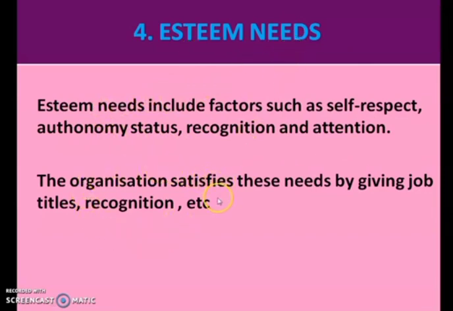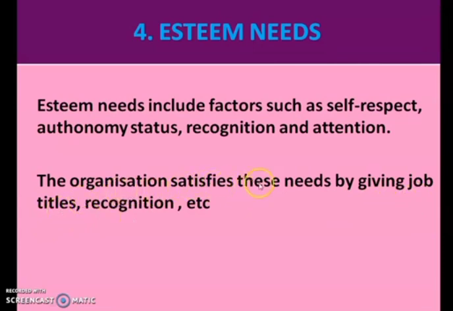How can the organization satisfy the employees' esteem needs? The organization satisfies this need by giving job titles, recognition, etc. So various recognition programs are arranged by the organization, in which an employee who is performing very well is rewarded, and even job title, higher position or promotion is provided to this employee, so that his status and responsibility increase, and he gets a better job title.